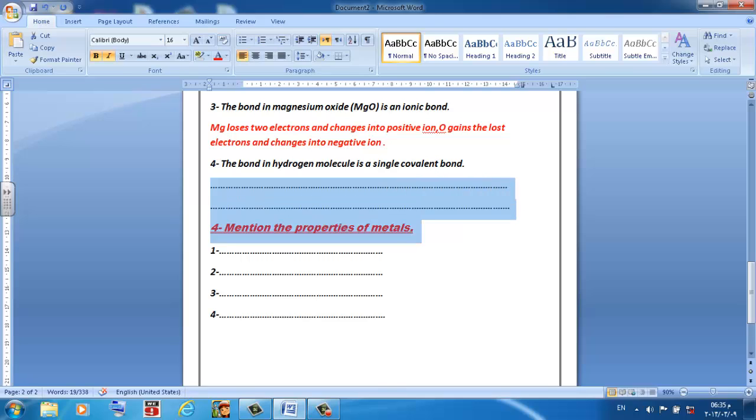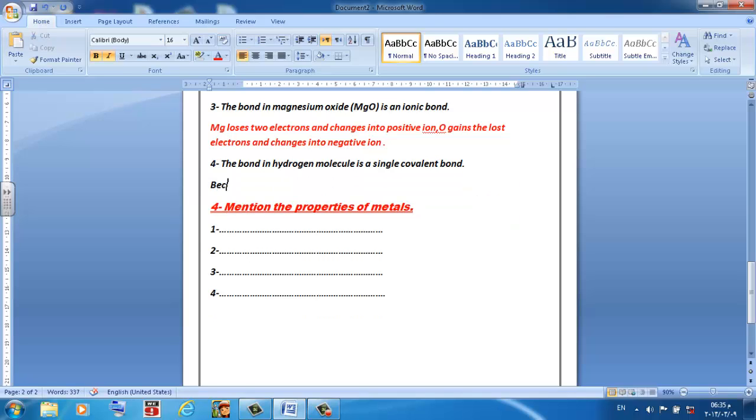Of course, the bond in hydrogen molecule is a single covalent because each atom shares the other atom with one electron.